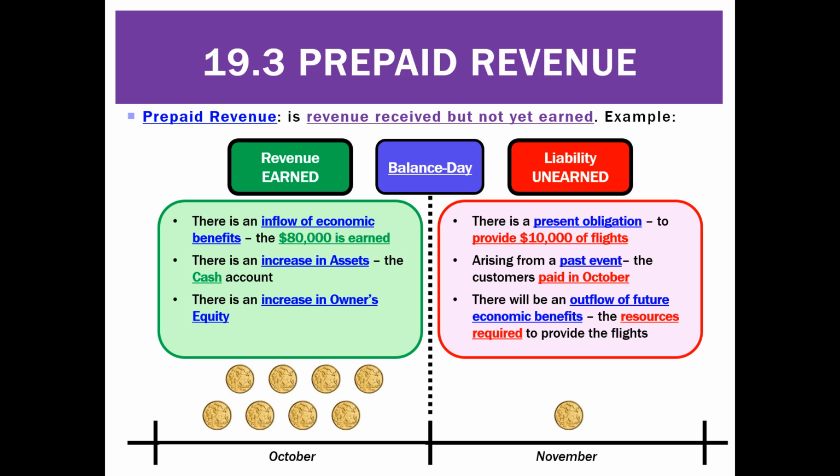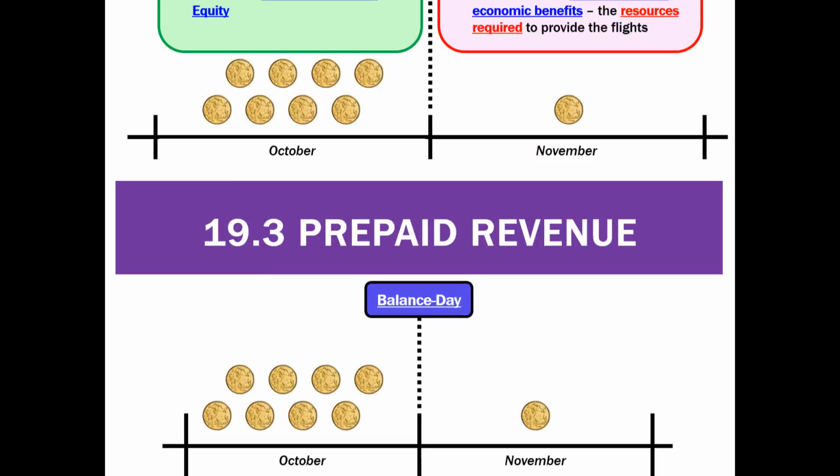And there'll be an outflow of economic benefits in the future, which will be all the resources required to provide the flight. So the fuel, paying the staff on the plane, and the food on the plane, and so on. They're all resources that are going to be leaving the business in the future to earn this revenue.